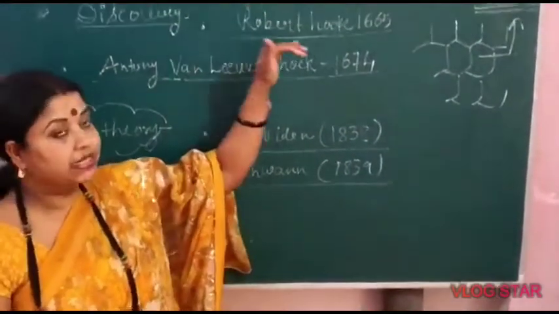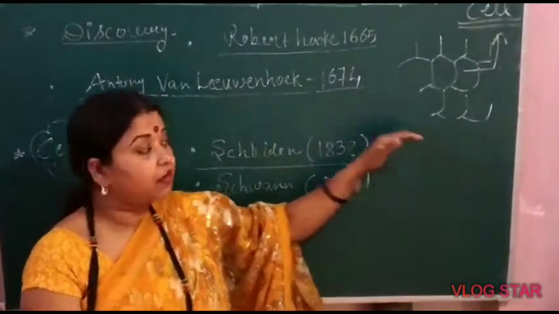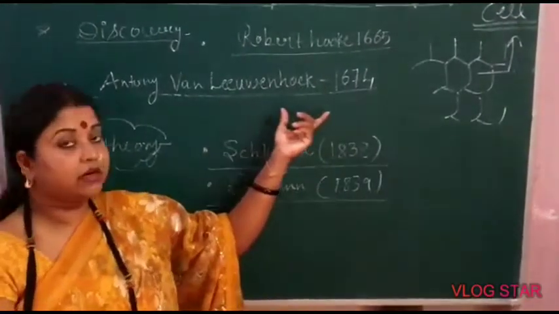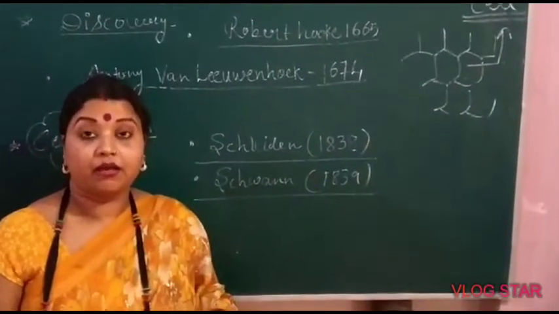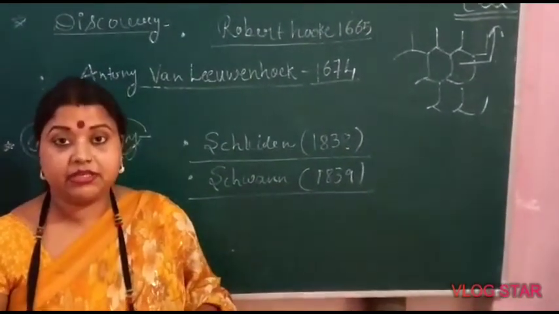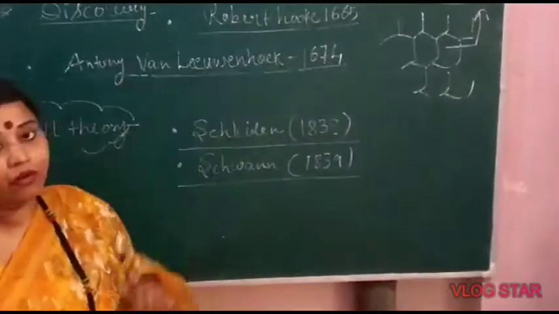Robert Hooke discovered cells in a non-living thing, a cork, while Antony von Leeuwenhoek discovered cells in living organisms like bacteria, protozoans, RBCs. These are the examples of living cells studied by Antony von Leeuwenhoek.